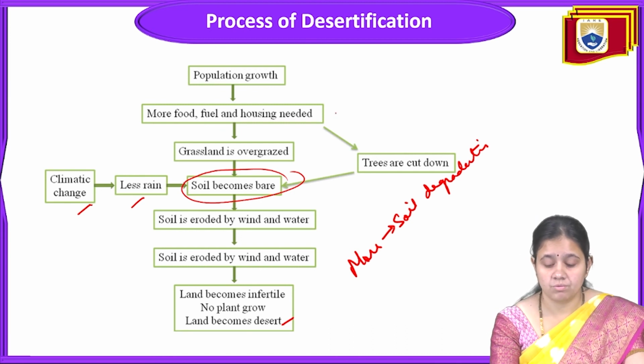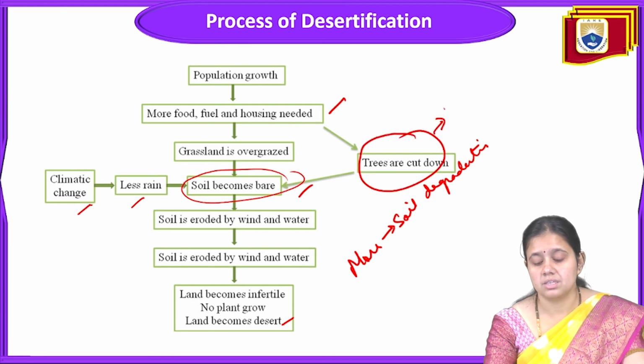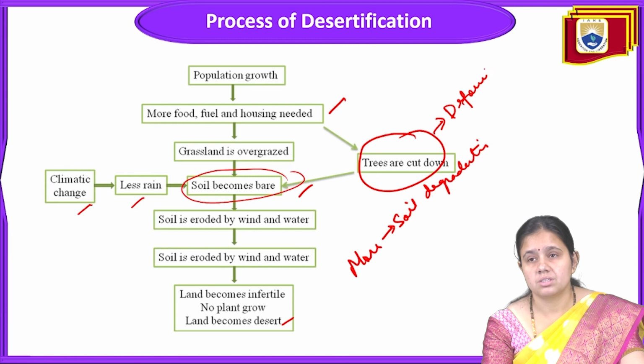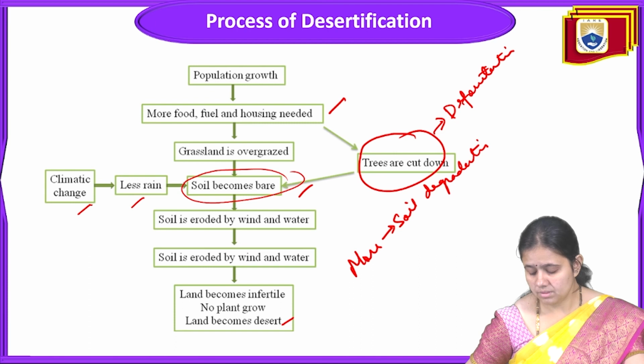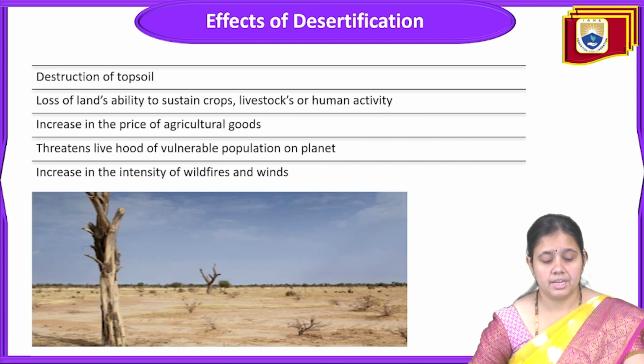And for these two reasons, trees are also cut down, so deforestation is coming in again here. Deforestation and desertification are interlinked and interconnected with each other, because desertification occurs due to deforestation. And now these are the effects of desertification.